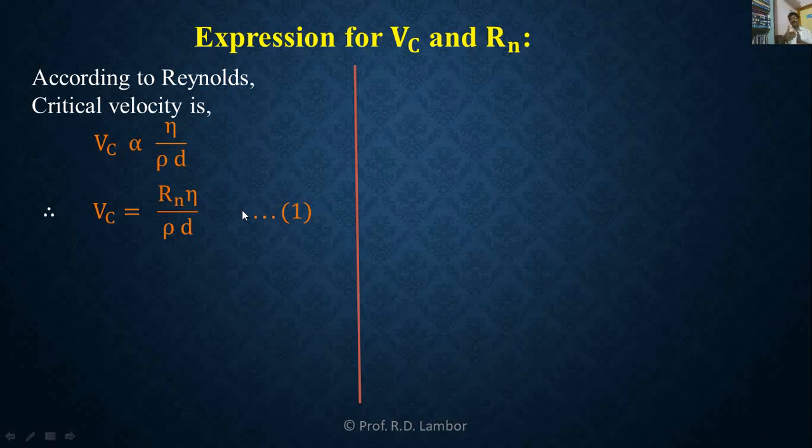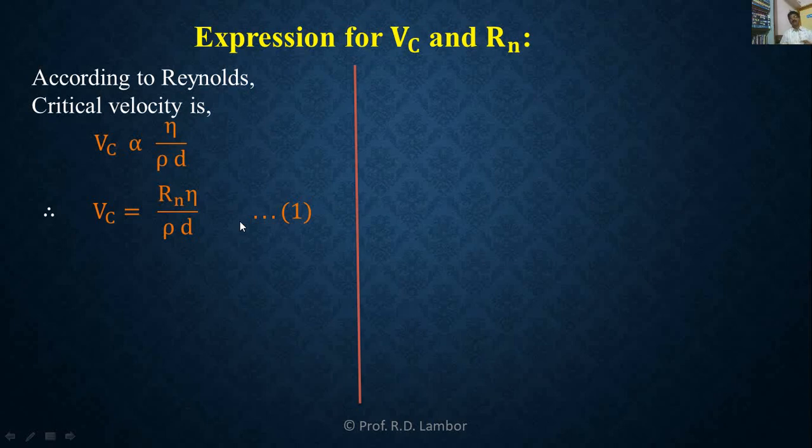Because below the critical velocity, the flow of fluid is referred to as streamline, and if the velocity of fluid flow becomes greater than critical velocity, then streamline flow converts into turbulent flow.